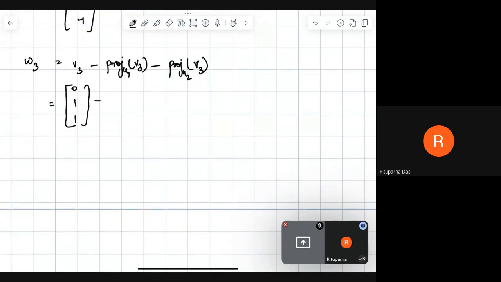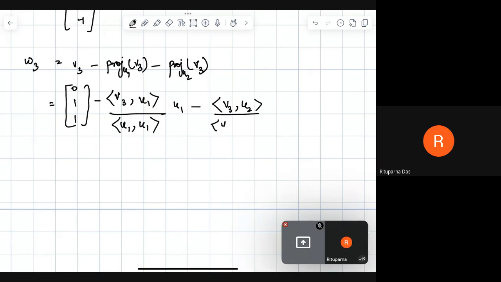The projection is the inner product of V3 and U1 divided by the inner product of U1 and U1, multiplied by U1, minus the inner product of V3 and U2 divided by the inner product of U2 and U2, multiplied by U2.